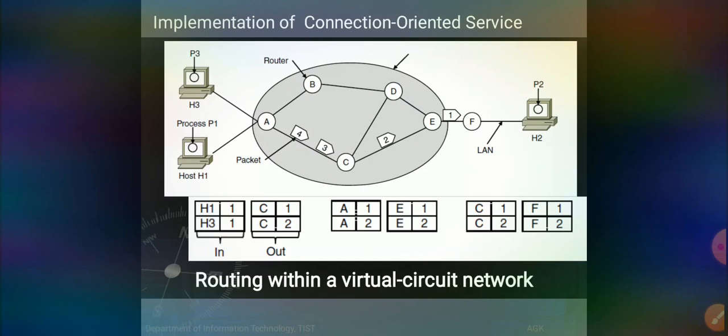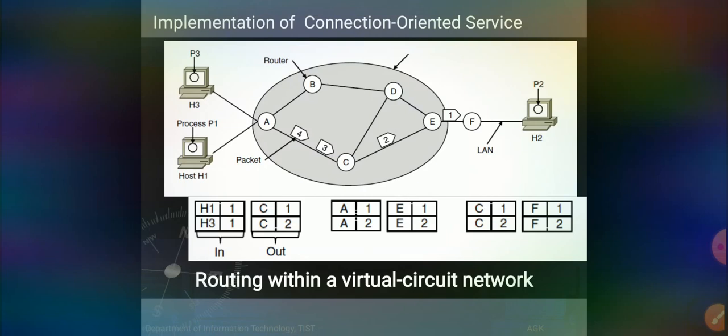Ultimately at F, all the packets which are received from the subnet of routers will reach F. F will encapsulate the information in the data link layer, and that will be given to the LAN. Then the LAN will give it to the system for viewing the information at H2.